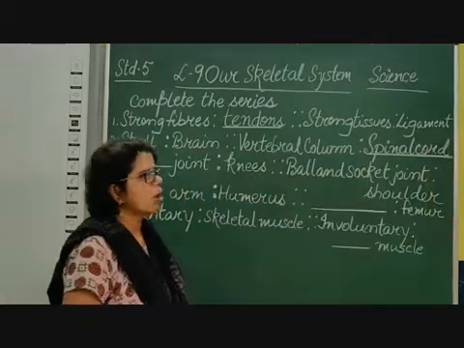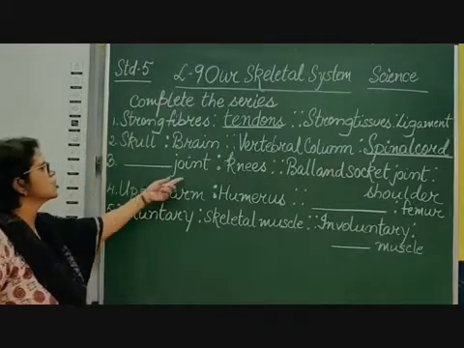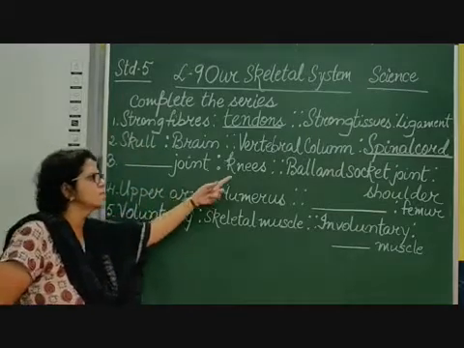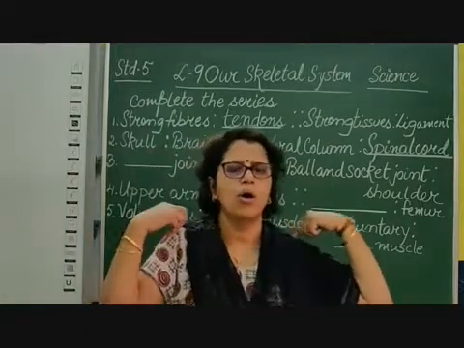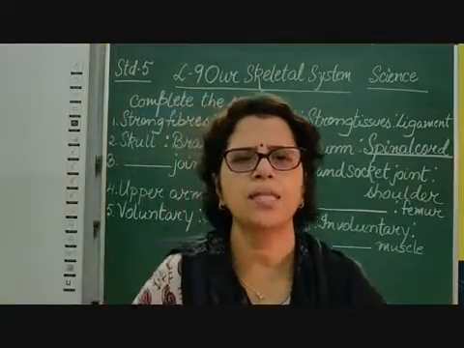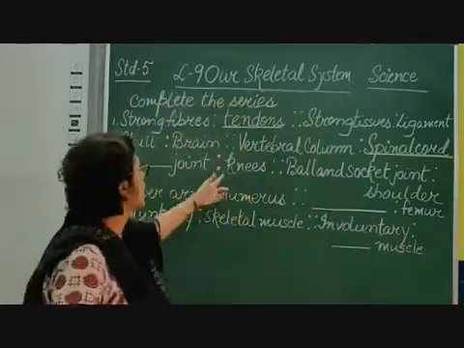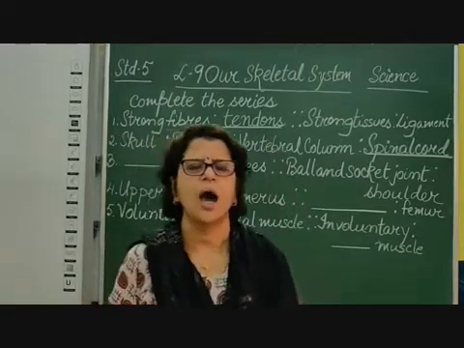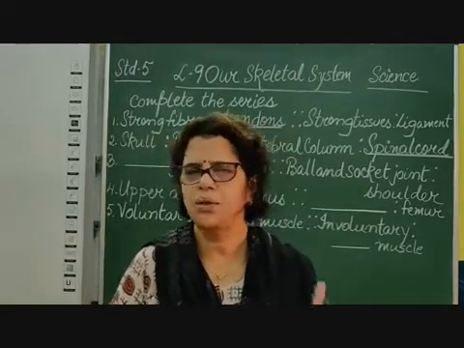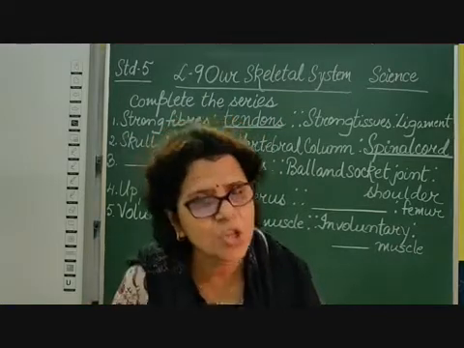S-P-I-N-A-L, spinal cord, C-O-R-D. Coming to the third one: blank joint is to knees as ball and socket is to shoulder. We know our shoulder and hip have ball and socket joints. Then what joint is there in the knees? You move your knees. Are they moving in all directions? No, they move in one direction, as in the hinge joint.